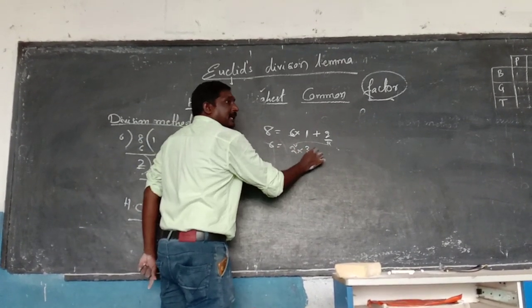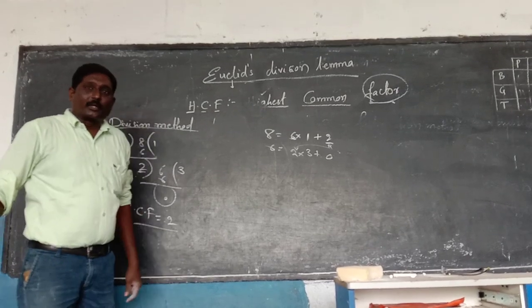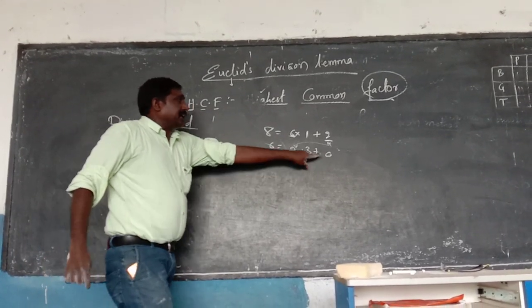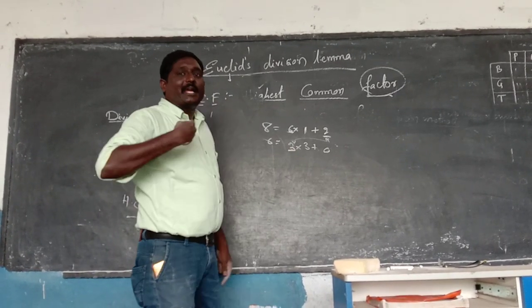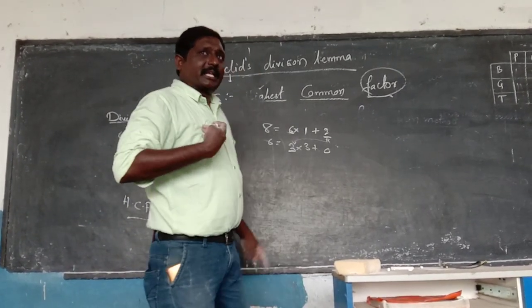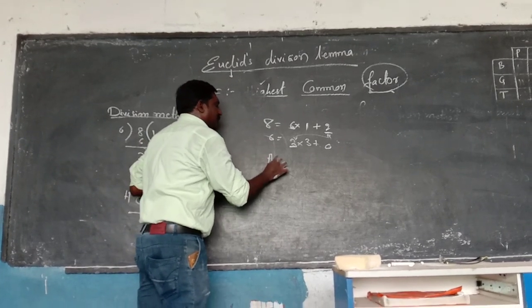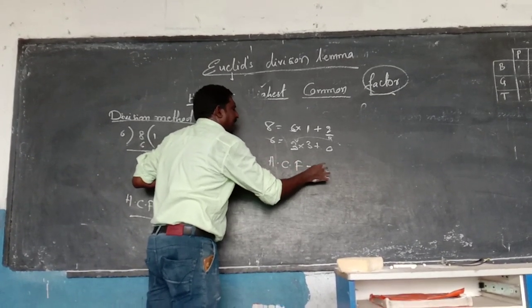2 into 3 plus 0. In the 2 table we have divided exactly. We got the remainder as 0. So this divisor fellow is my HCF. This divisor only we call the HCF. So the highest common factor is 2.